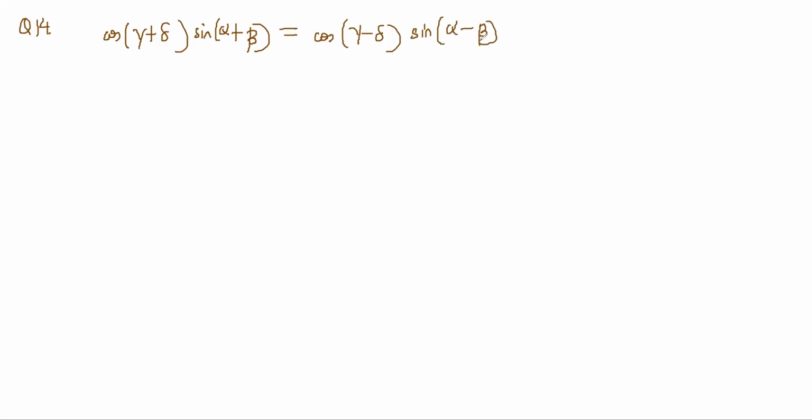Then the value of cot alpha, cot gamma, cot epsilon is what? So basically you have to express it in terms of beta, this expression, right? Finally, this expression should come in terms of beta.